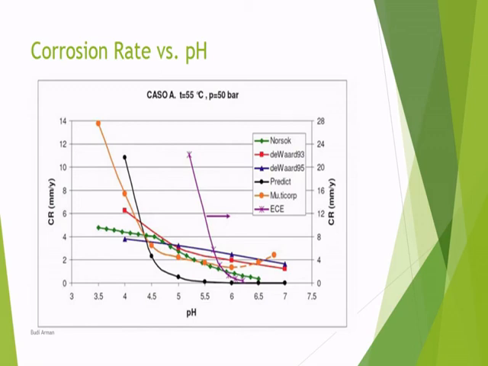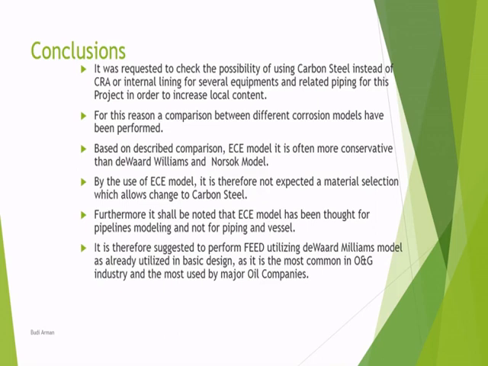At pH 5.5, it already increases the corrosion rate compared to the other corrosion models. So the conclusion: it was requested to check the possibility of using carbon steel instead of CRA or internal lining for several equipment and related piping for this project, in order to increase local content.